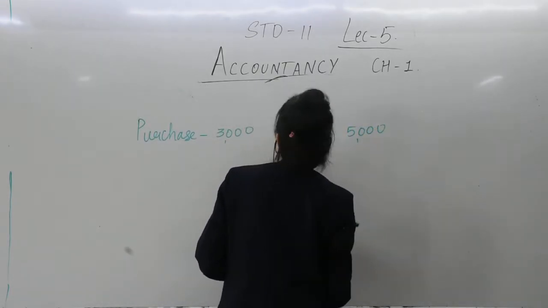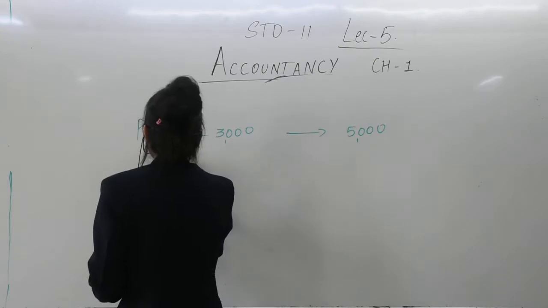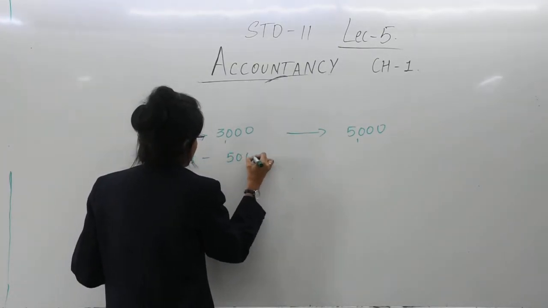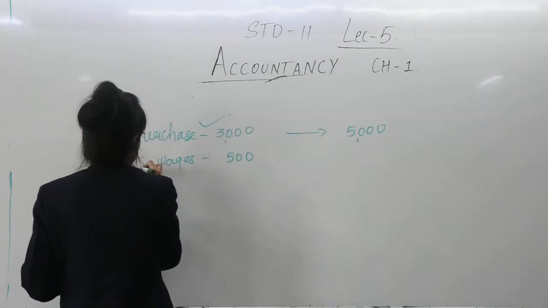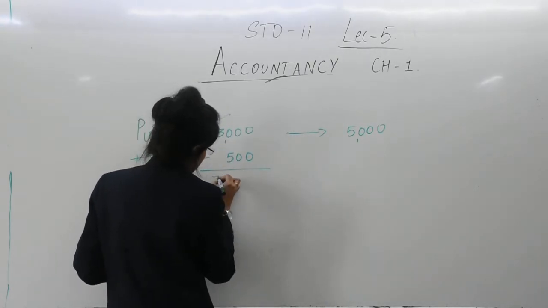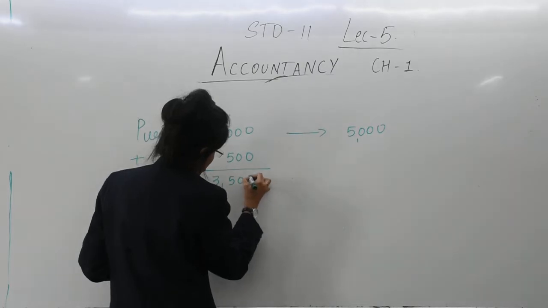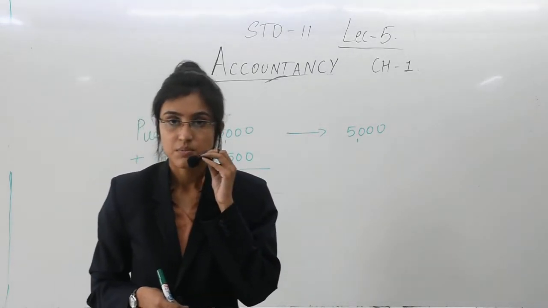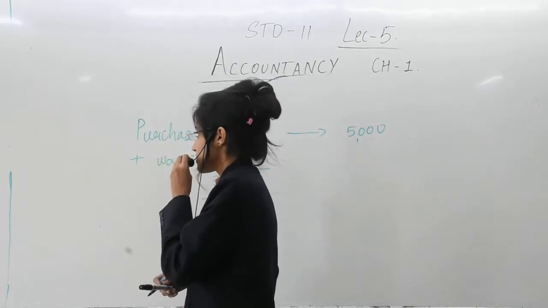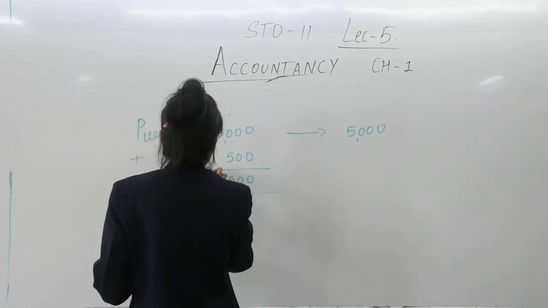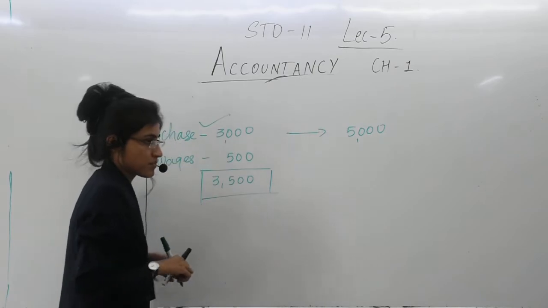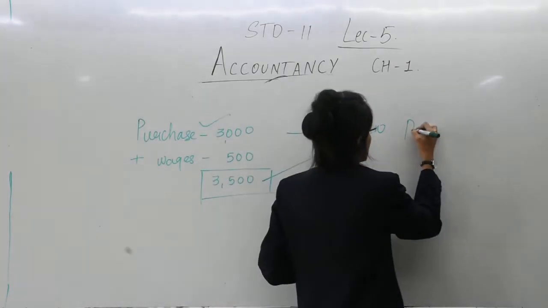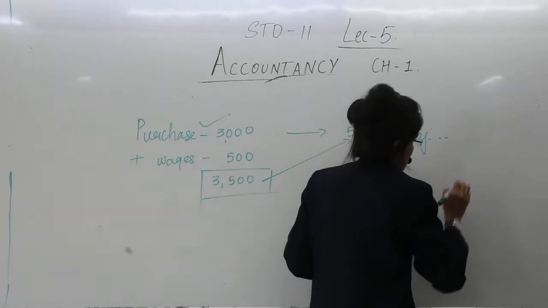But before selling this, you have paid wages of rupees 500 after purchase of these goods. So basically, you have purchased these goods for rupees 3,500. Yes? So the cost price of the goods that you have sold is 3,500, and you have sold these goods for rupees 5,000 to Rajnikant.